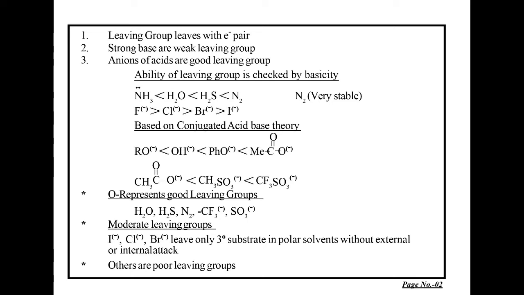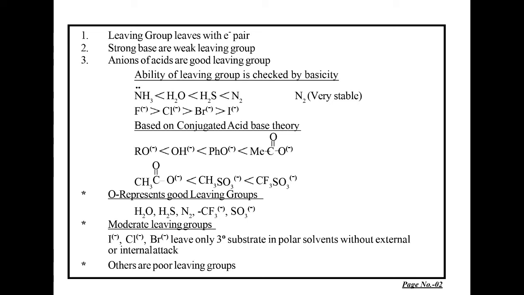So its conjugate acid will be the strongest acid. And the fluoride anion will be the strongest base based on the conjugate acid-base theory. So iodide will have the highest rate.